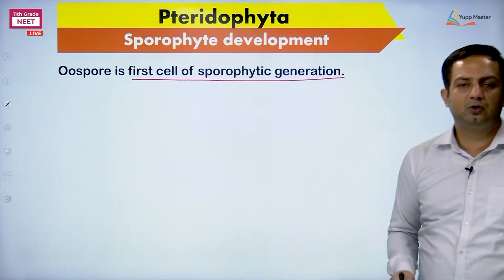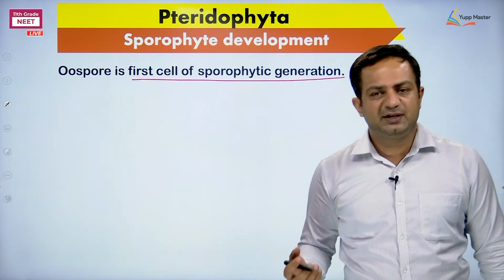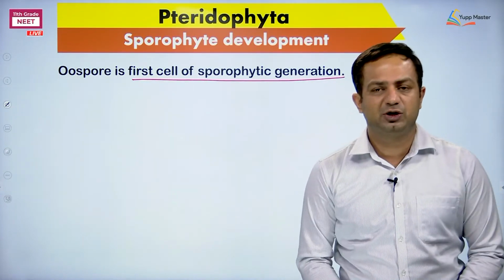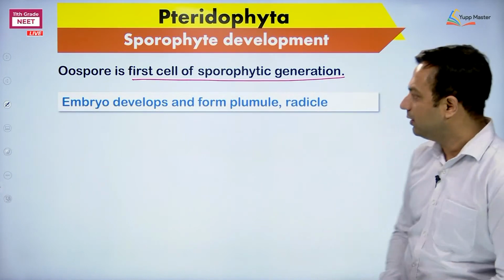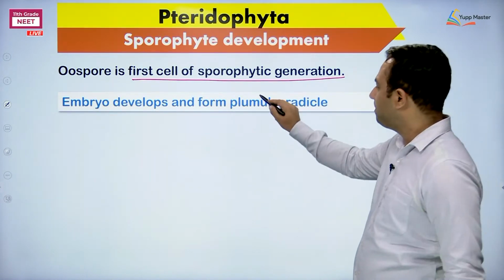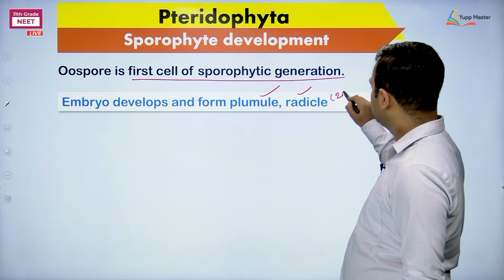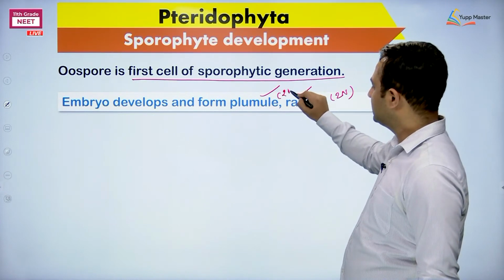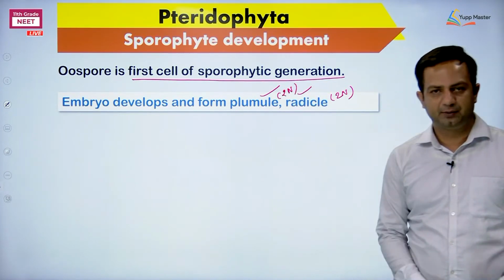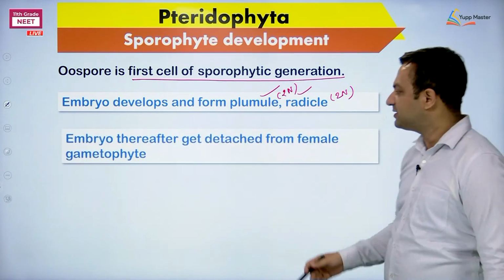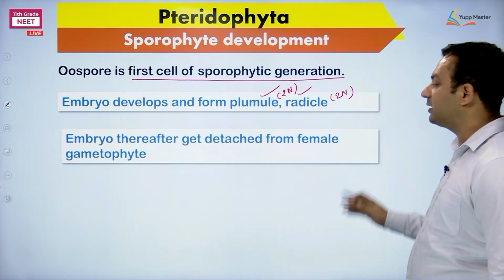The oospore will undergo division, will form so many cells. Thereafter cells become differentiated to form the embryo. Here the embryo develops and forms plumule and radicle. Ploidy, no doubt about this: diploid.